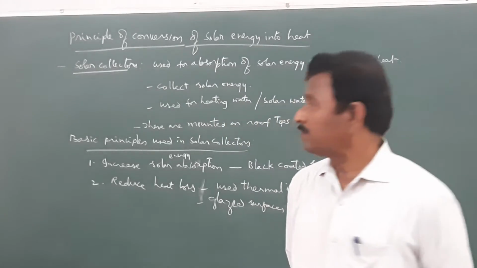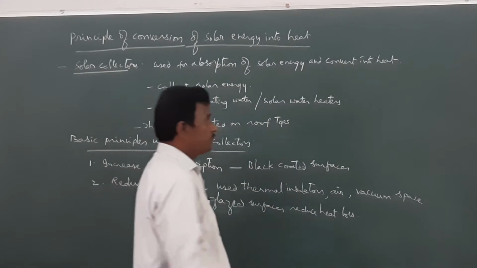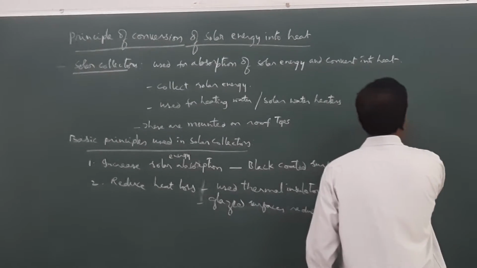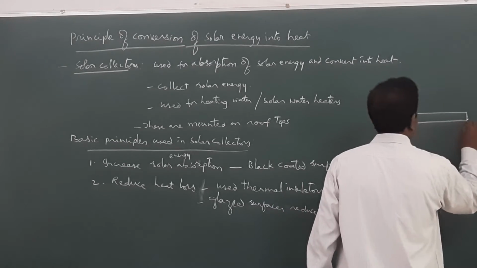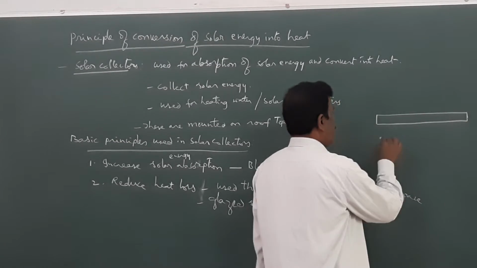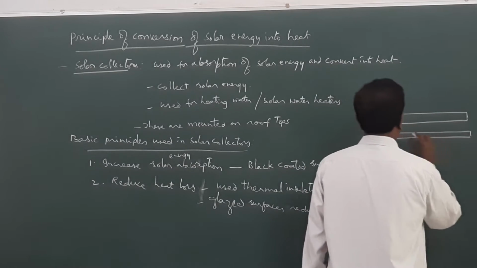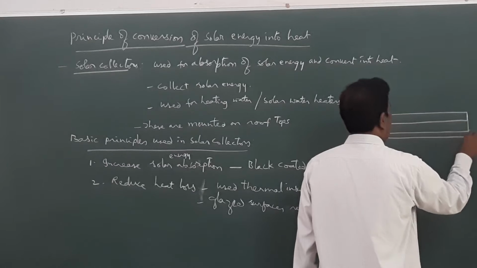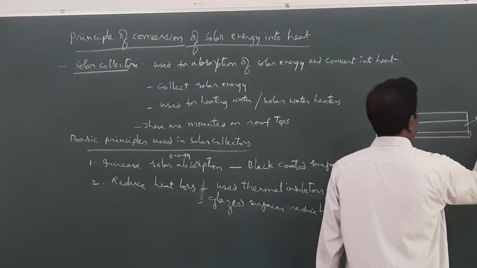That's why in all solar collectors, generally there will be a glazed surface like this, and there will be an absorber, and the space between them is evacuated.